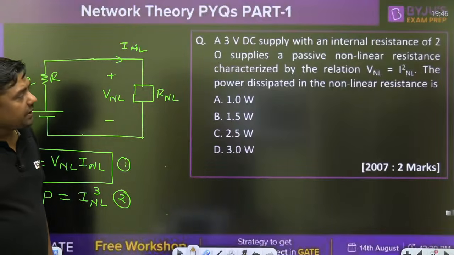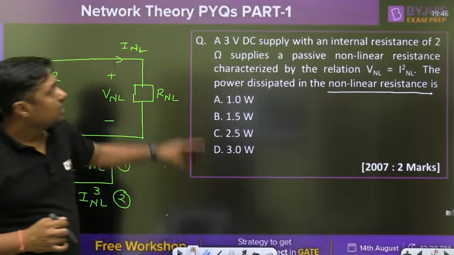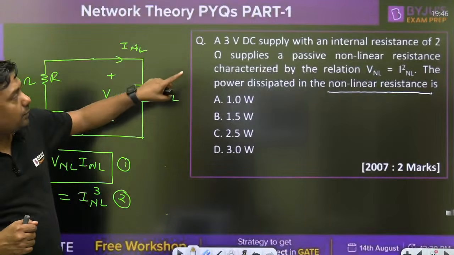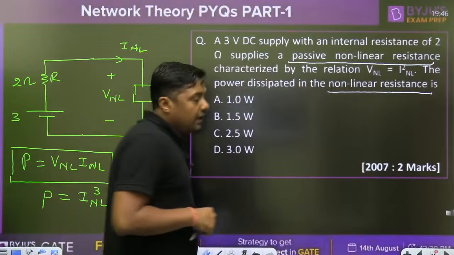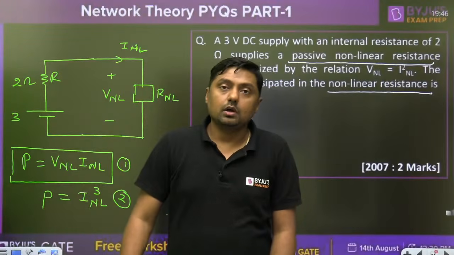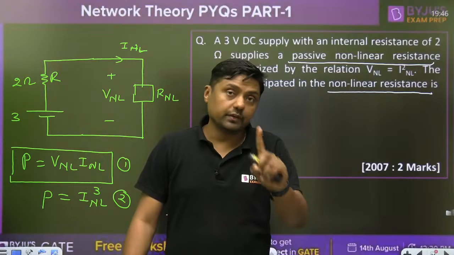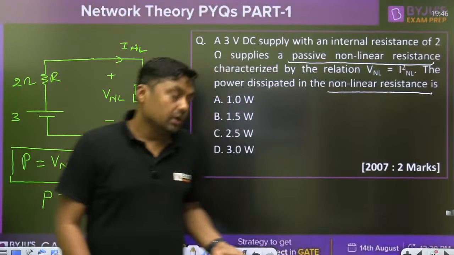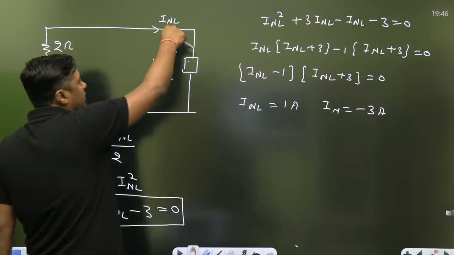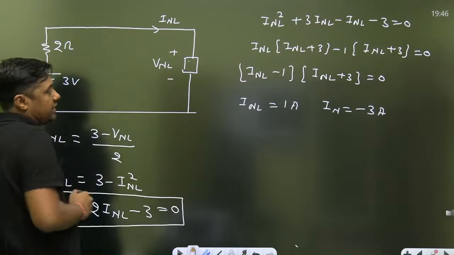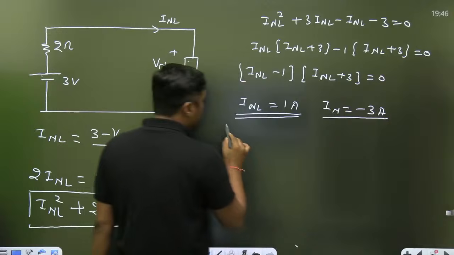The power dissipated in the non-linear resistor. It is a passive non-linear resistance. If that particular resistor is a passive element, the current is what? Always 1 ampere, positive. We can't take the negative value. Active source, it may be negative, but it is written passive. So passive means same current will enter through the plus, leave the minus, and that's why it is a passive element. Current is 1 ampere. You can reject the other because it is passive.